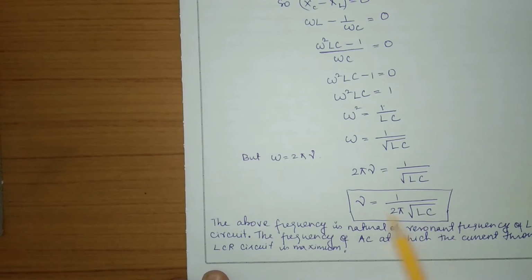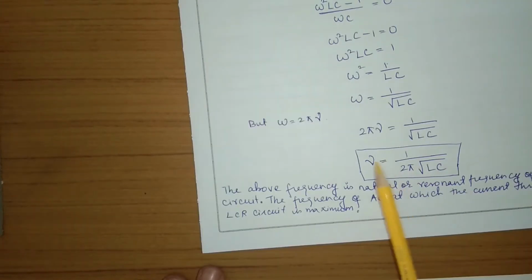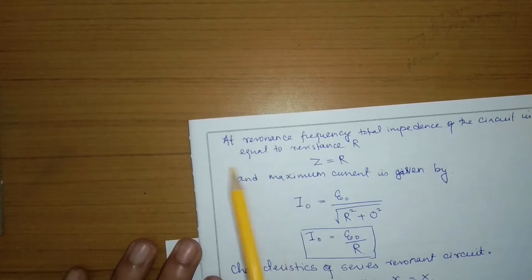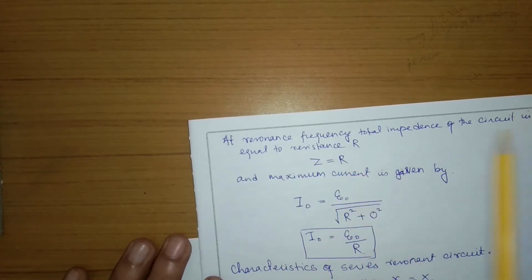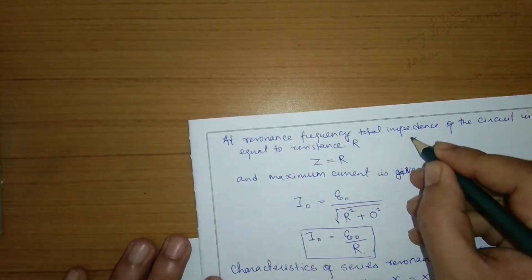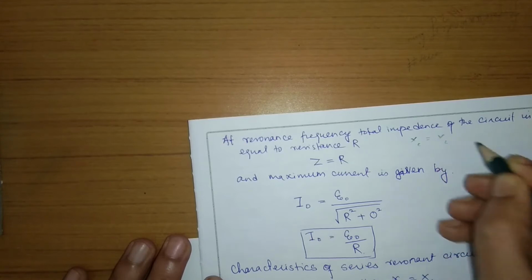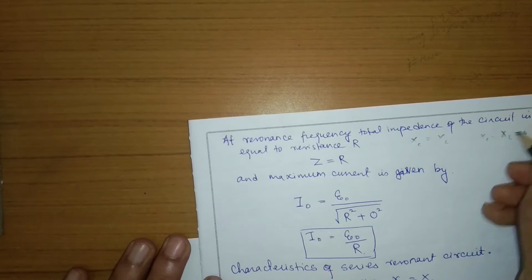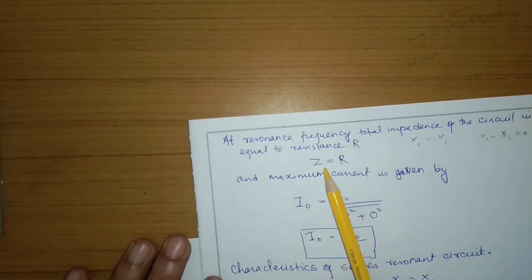So the resonant frequency will be given by this one. This frequency is called the natural frequency or resonant frequency of the LCR circuit. The frequency of the AC at which the current through the circuit is maximum is called the resonant frequency of this circuit. At resonant frequency, the total impedance is equal to R, because XC is equal to XL. So XC minus XL will give us 0. So we are left with root over R square.